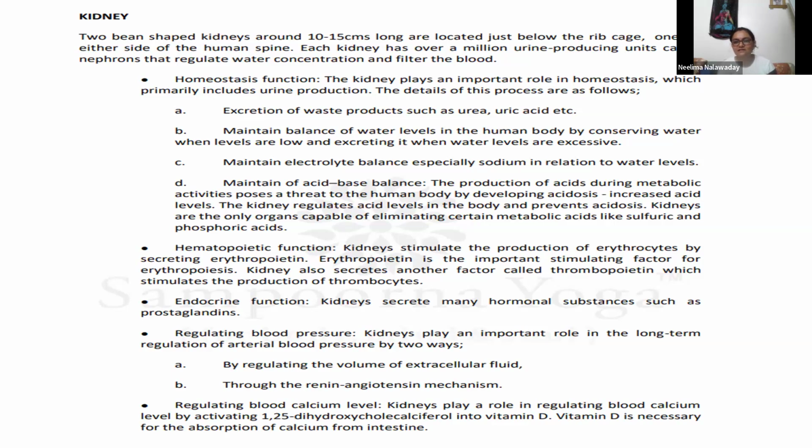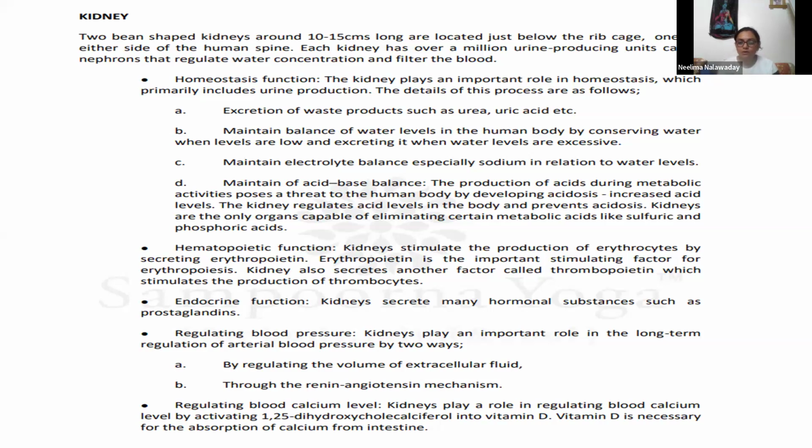Lots of chemicals are getting produced. So this acidosis, increased acid levels. I had already mentioned about carbon dioxide. When carbon dioxide levels are getting increased in your blood, then it is also becoming acidic. The kidney regulates acid levels in the body and prevents acidosis.